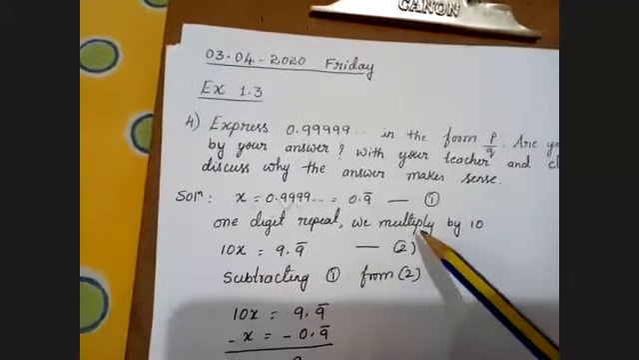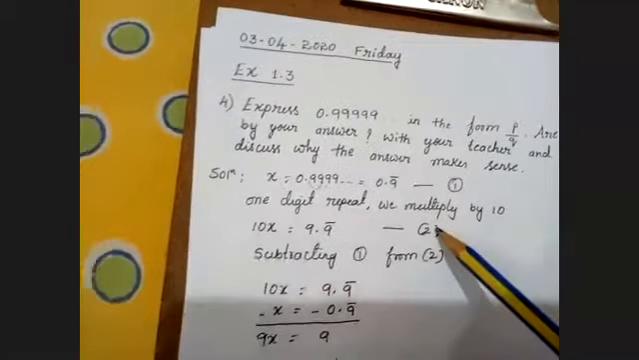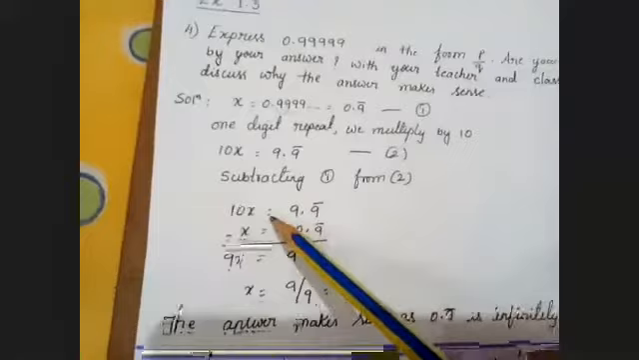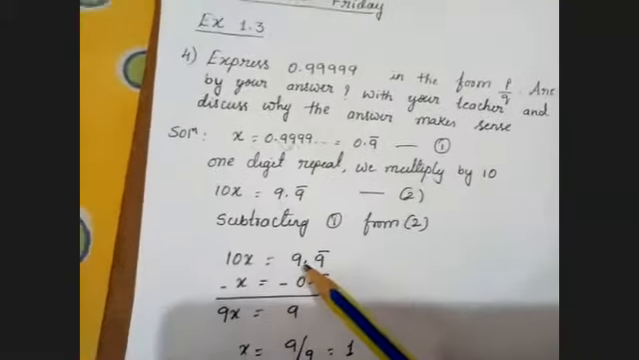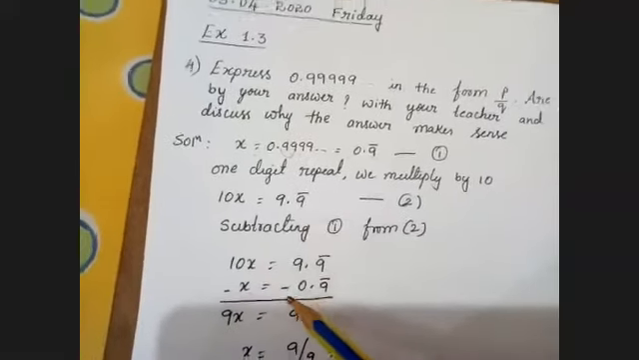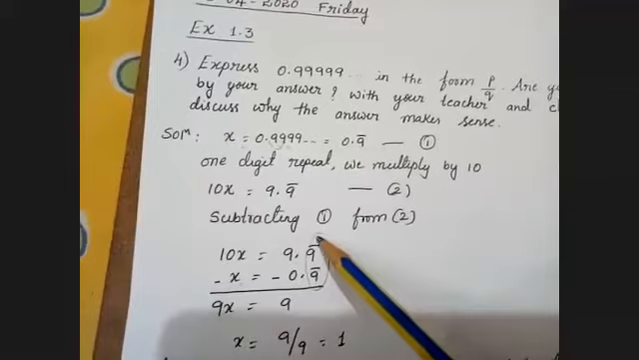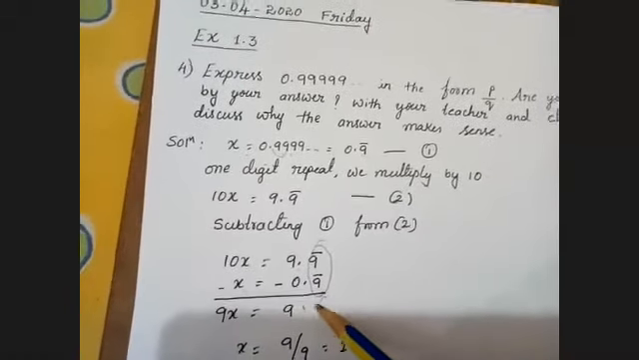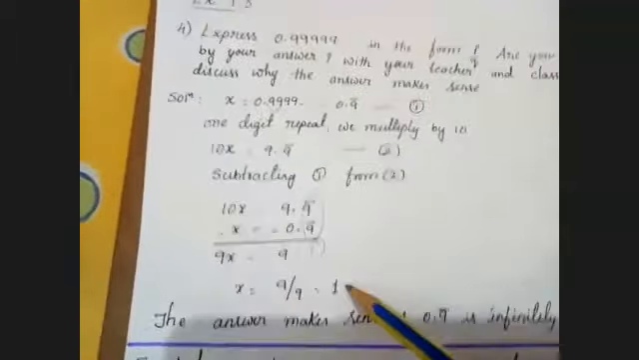I'm going to subtract equation 1 from equation 2. Next, 10x minus x is 9x, and 9.9 bar minus 0.9 bar. This 9 bar after the point, everything will become 9.0. 9.0 means 9. Am I clear, children? So 9x is equal to 9. x is equal to 9 by 9, which is 1.